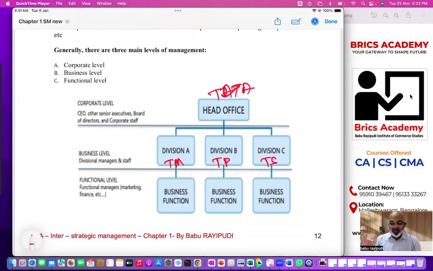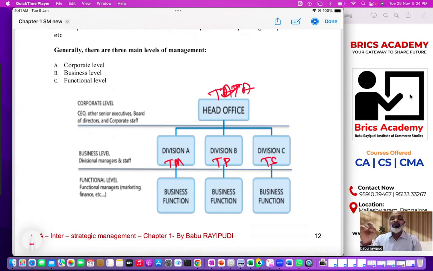Now, every business will function only with the help of supportive functions. You cannot run a cement business, you cannot run Tata Motors, you cannot run an automobile business or any business without the help of functions. Understand carefully. If you understand this first lesson, trust me, you will be able to understand the heart and soul of strategic management.